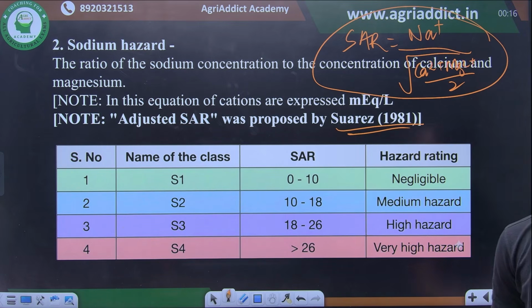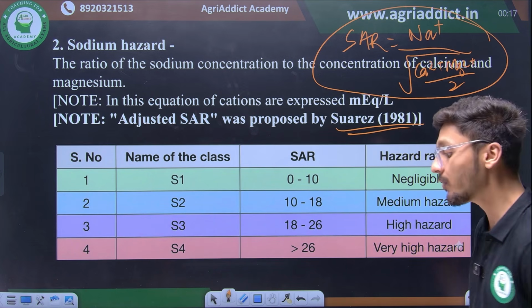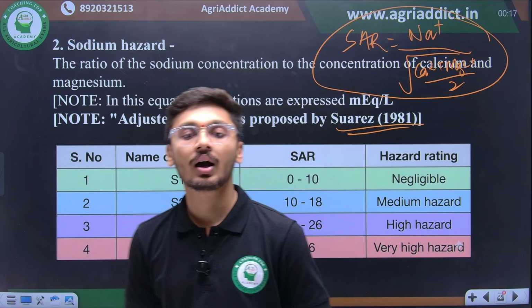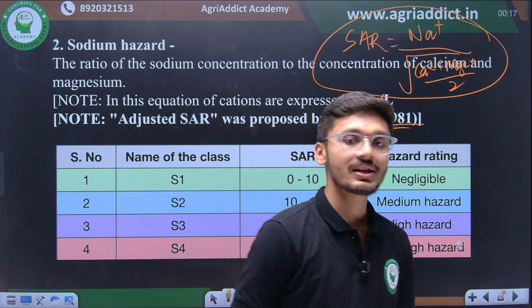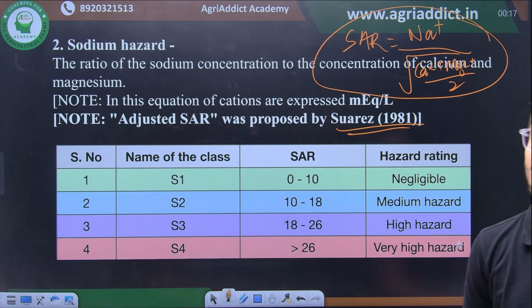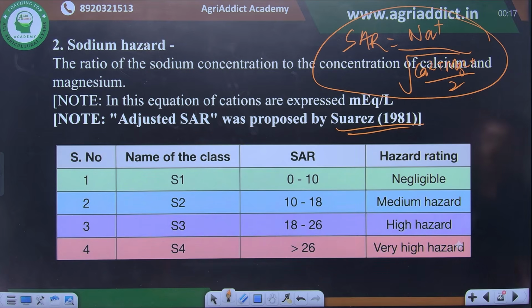But if the SAR value is 10 to 18 and it belongs to class S2, there is medium hazard. If the SAR value ranges from 18 to 26, then it corresponds to class S3 and there is a high chance of sodium hazard. And if the SAR value is more than 26, it corresponds to class S4, and there is very high irrigation hazard.